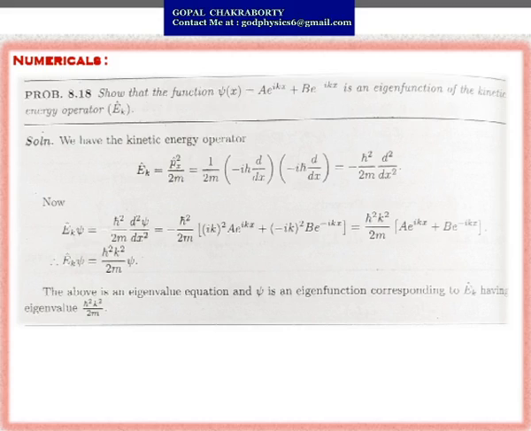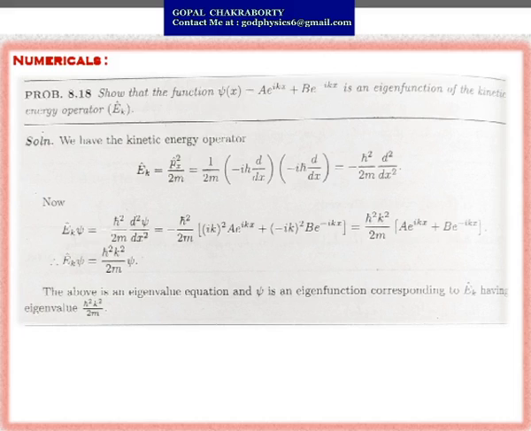If you substitute that value, you will get the kinetic energy operator as minus h cut squared by twice m d2/dx2. Now E cap psi equals minus h cut squared by twice m d2 psi/dx2.